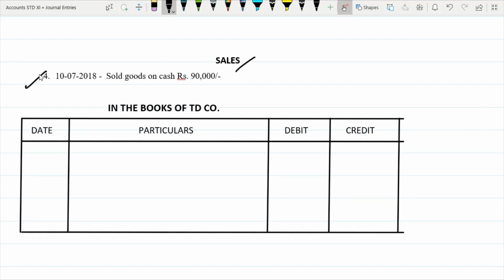So the first transaction here is sold goods on cash rupees 90,000. See, when you have sold goods on cash 90,000, it's not required. Usually problems just state this. They don't say sold goods on cash to so and so person. So we'll say to Steve. Usually problems just give this part, sold goods on cash rupees 90,000. Why? Because the transaction is complete. So they do not mention the name of the person. So what we shall do here is we shall just mention the name of the person, because in real life we know who we are selling it to.